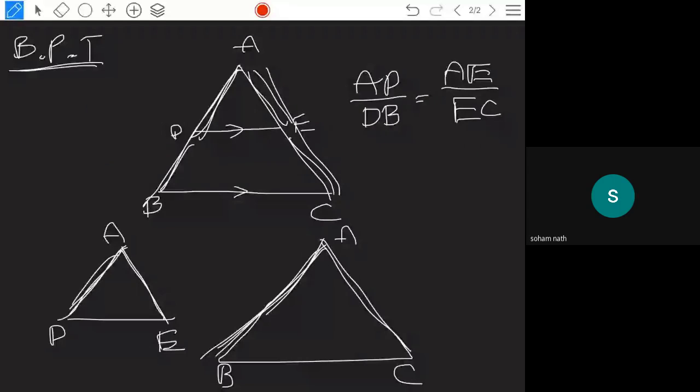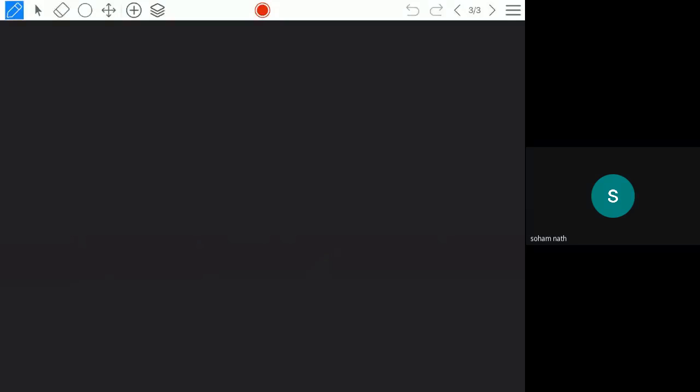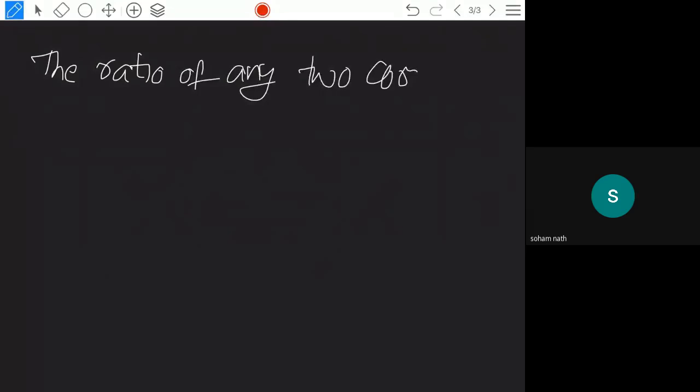So whenever you consider the statement, it can also be restated in another way: the ratio of any two corresponding sides in two equiangular triangles is always the same. I am writing the statement here. It is given to you in your textbook also. Most of the students get confused about any two corresponding sides.